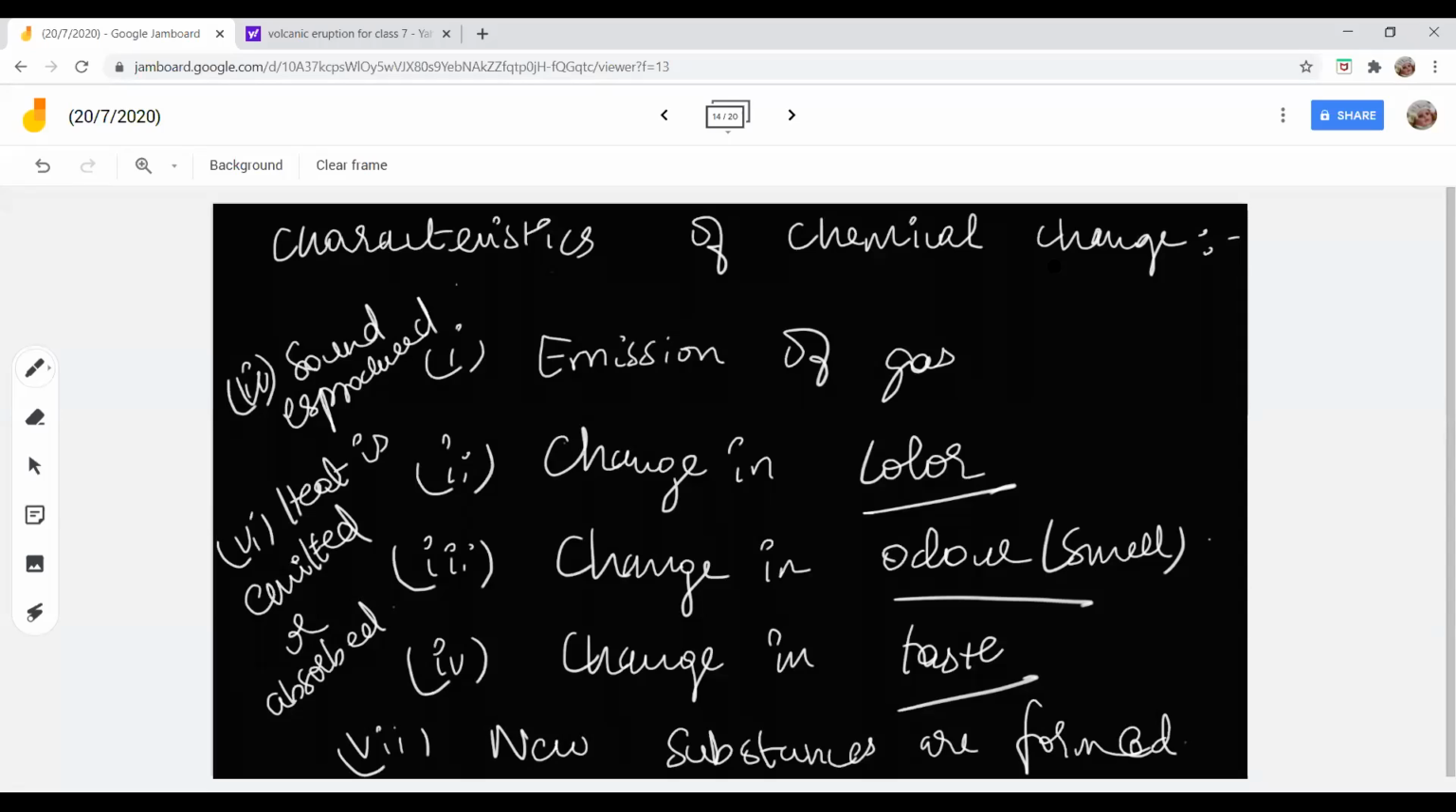Change in taste is for sure. Heat is emitted or absorbed. Either heat is emitted or absorbed. This is for sure. This will definitely be there. If any of it, whatever happens, definitely this will happen. Okay? Ma'am, in chemical change, there is change in smell, size, ma'am. Yes, there is change in size.